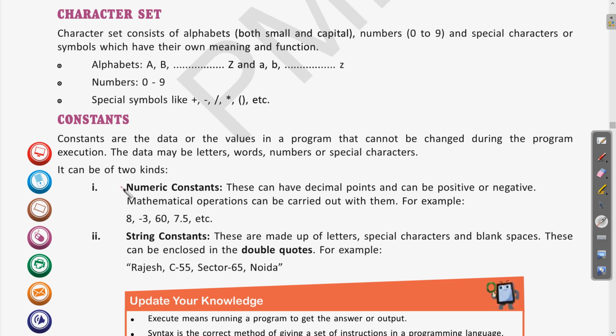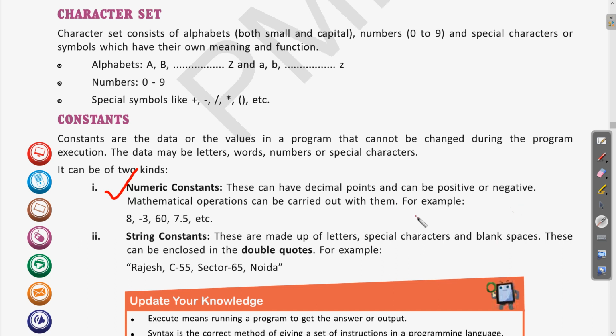So any of these can be used as a constant. Now these constants are of two types: one is numeric constant and another is string constant. First is the numeric constant. These can have decimal points and can be positive or negative.